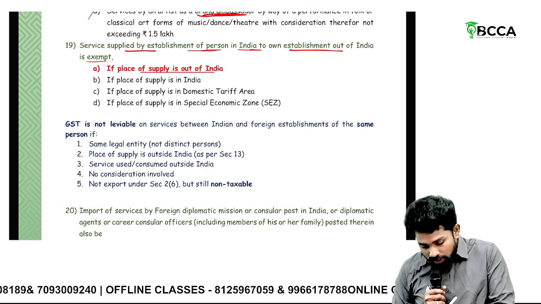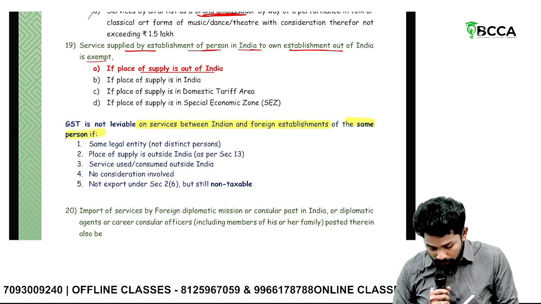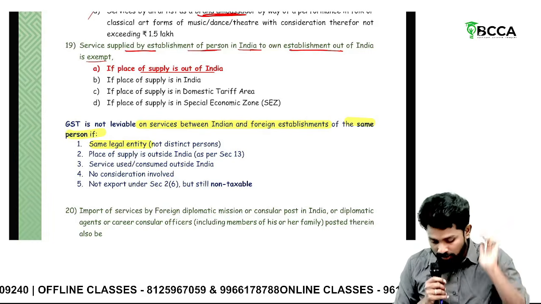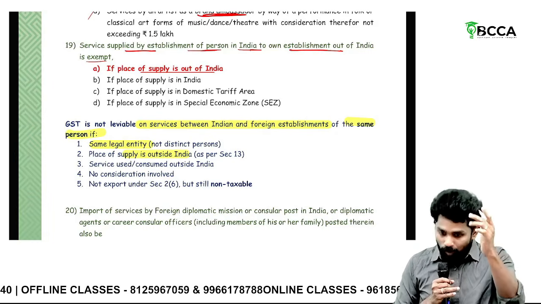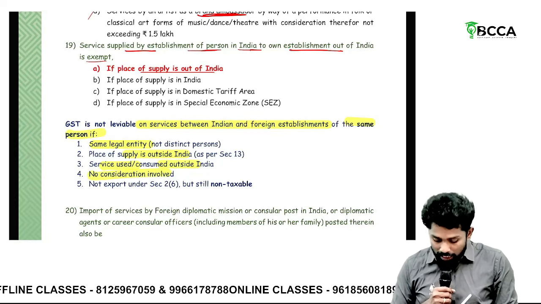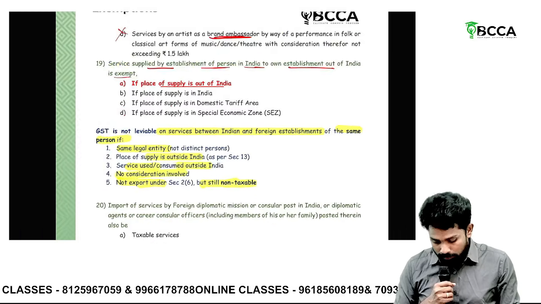So further, GST is not leviable on service between Indian and foreign establishments of the same person if they are the same legal entity. I mean, it's not a subsidiary company, it's the same company, just a branch. Place of supply of such services is outside India. Service is used or consumed outside India. No consideration. And since there is no consideration, it is not even export, but still non-taxable.